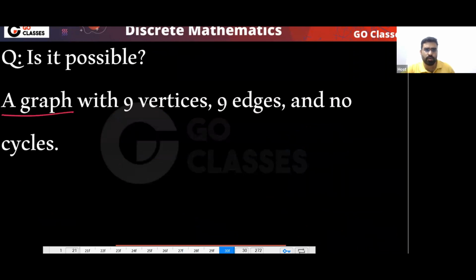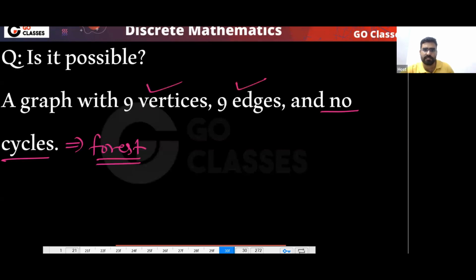What about this one? Is it possible to have a graph with 9 vertices, 9 edges and no cycles? Remember, first of all, no cycles means forest. You already know, no cycles means forest. So the question is saying, is there any forest with 9 vertices, 9 edges? In a forest, what is the maximum number of edges possible?